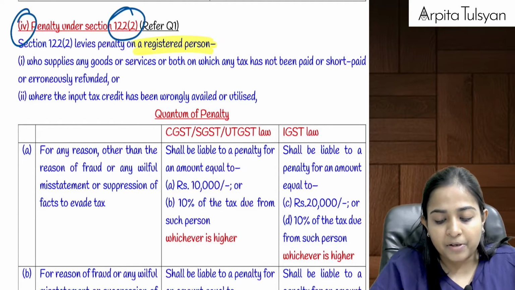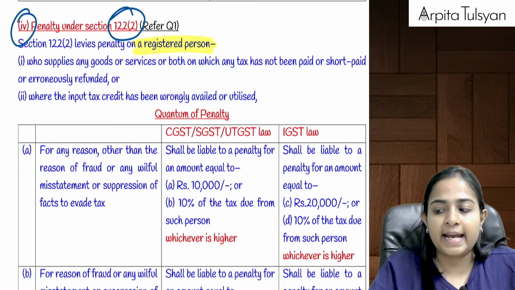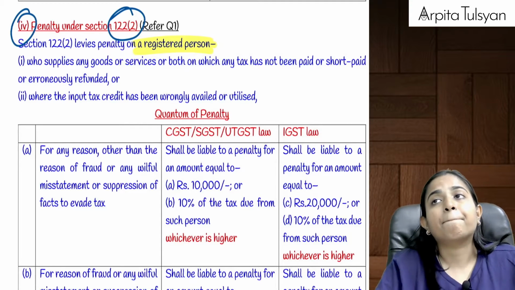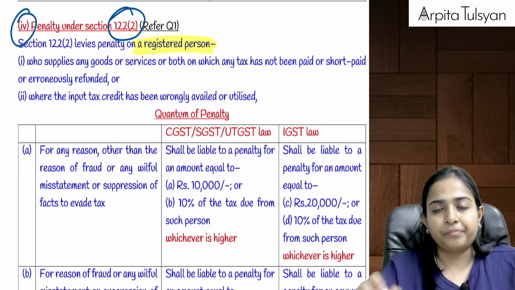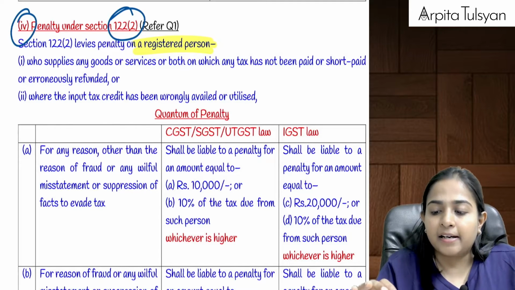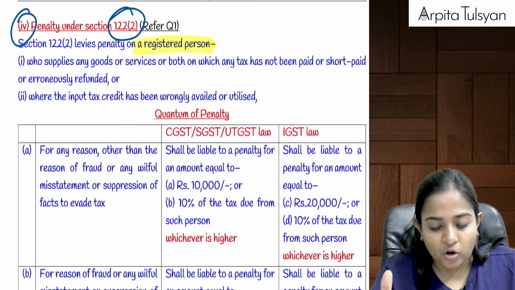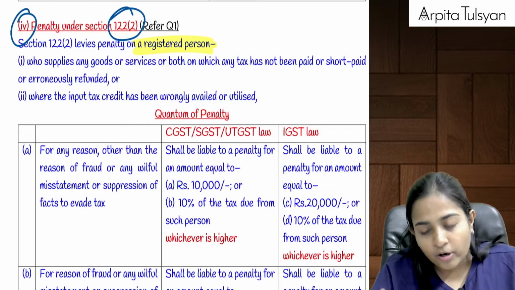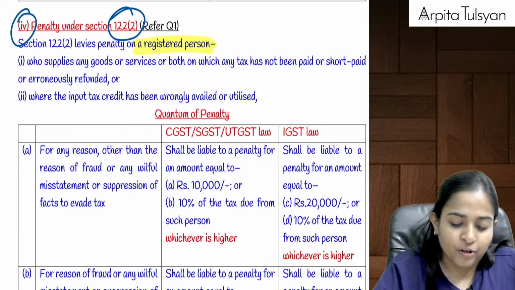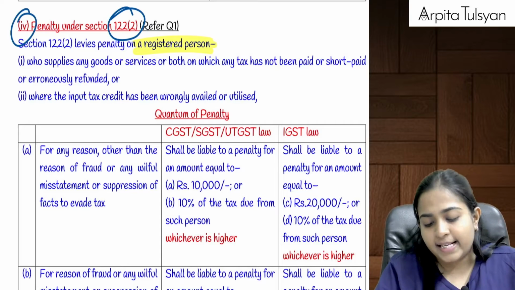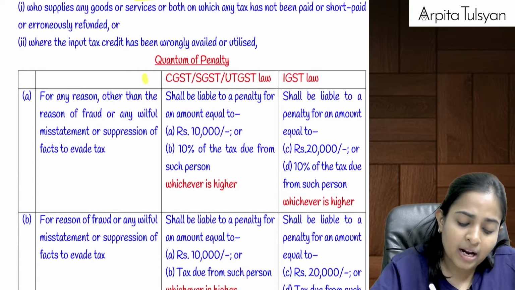So if any particular person has supplied any goods or services and such person is involved in tax not paid, tax short paid, erroneous refund, ITC wrongfully availed or ITC wrongfully utilized, then in that case that person will be liable for penalty.